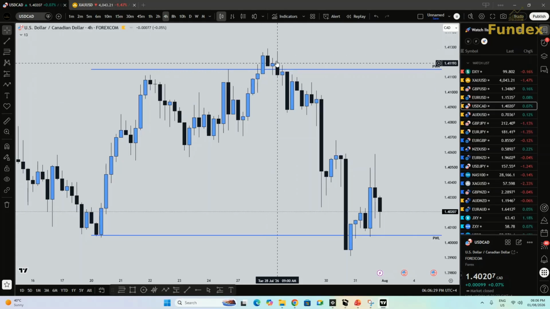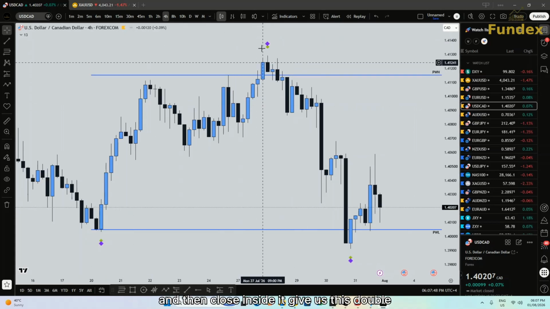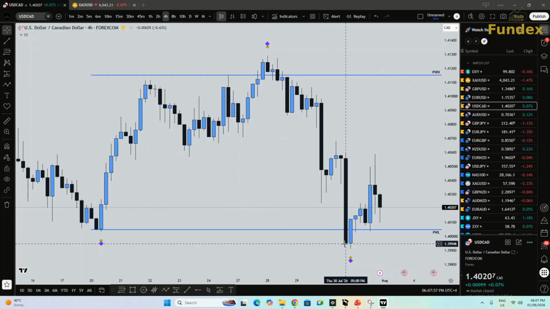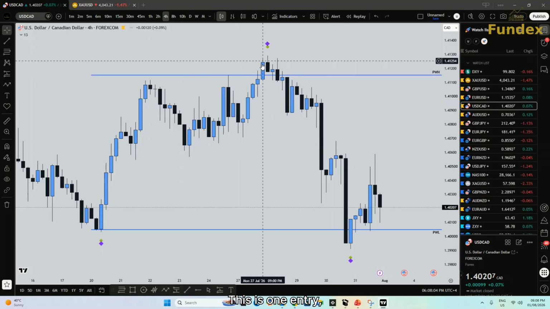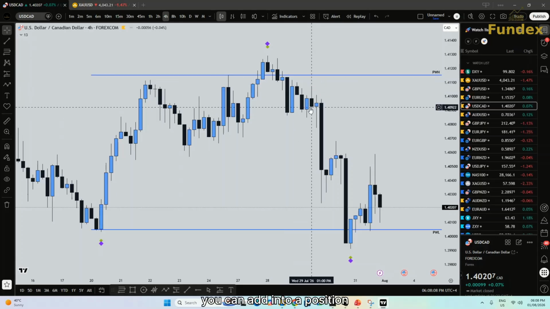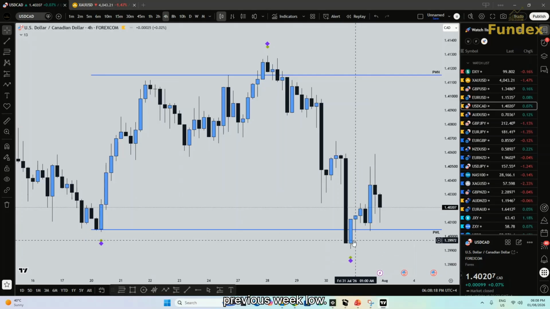So this is another engulfing candle. As soon as the price broke the previous week high and then closed inside, it gave us this double diamond pivot before the move lower. This is the price, how it moved lower. So this is one entry, this is second entry. You can add into a position here, and then the price moved lower until it reached the previous week low.